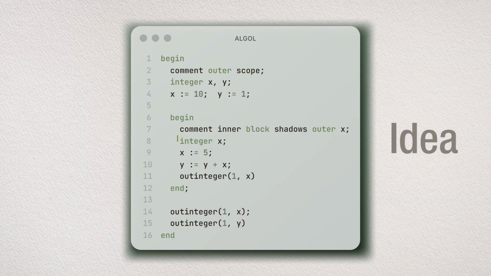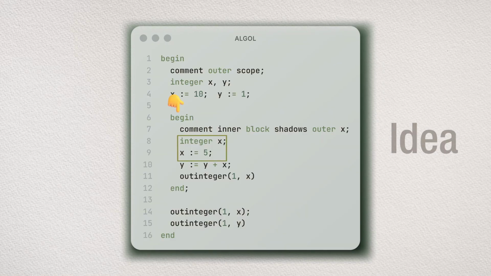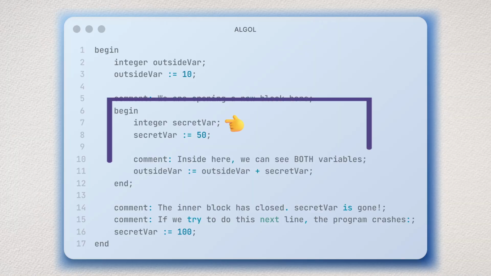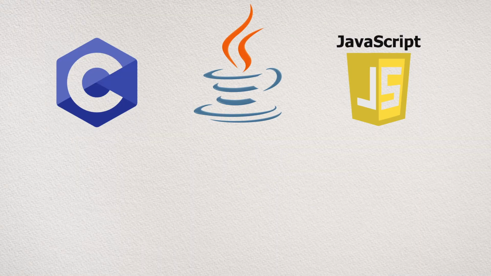ALGOL introduced the idea that a variable should only exist inside a specific block of code, enclosed by begin and end. If you create a variable inside a block, the rest of the program cannot see it or accidentally mess it up. This is called scope. Every time you use curly braces in C, Java, or JavaScript, you are using ALGOL's invention.